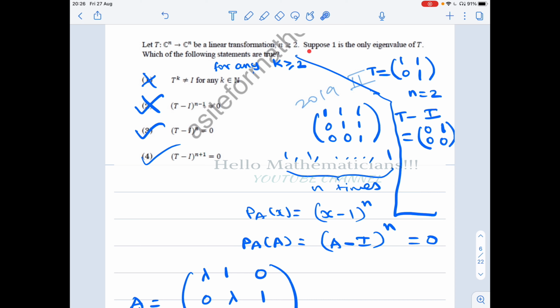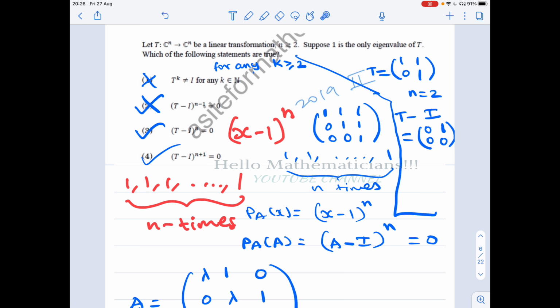It is given that 1 is the only eigenvalue of T. That means that 1, 1, 1, and so on, 1, n times, these are the only eigenvalues of T. That means (x minus 1) to the power n is the characteristic polynomial of T.